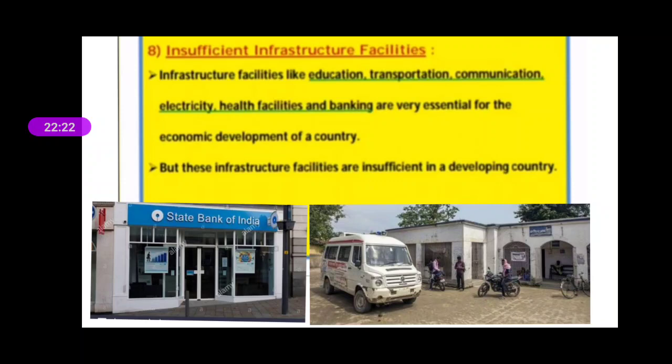Apart from that, communication. If we talk about today, e-classes are there. So in e-classes you need internet. In cities we are using 4G data. Why? Because we are living in a city, we have that facility of communication. But when we talk about villages, they do not have proper facilities of internet, or even telephone. Many times they face the problem of connectivity. Somehow they are not getting the network. If you have a network, then you can use your data. But if you do not have a network, you are not able to use the data.